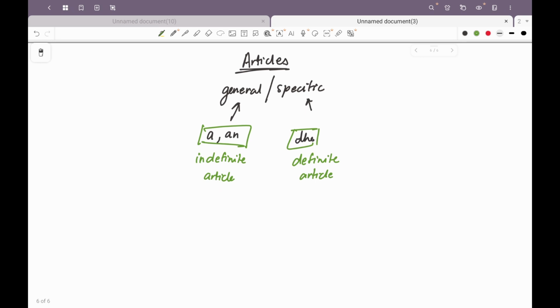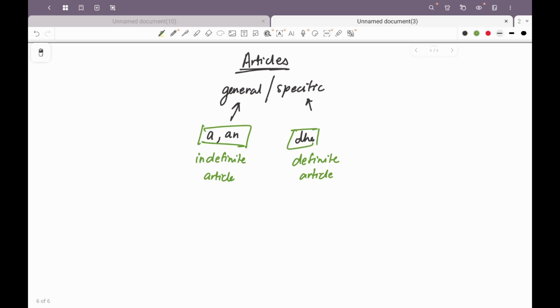To make common nouns into a proper noun, we can use both definite and indefinite articles depending on the case. For example, Ajay is a Sherlock Holmes of our class, right? A Sherlock Holmes is a famous detective series of books, and then it's converted into a web series also. So a Sherlock Holmes is, we're not talking about the Sherlock Holmes. The Sherlock Holmes is one fictional character, right? But a Sherlock Holmes is a person who is that good of a detective, right? So in this case, we will use the indefinite article. Ajay is a Sherlock Holmes of a class.